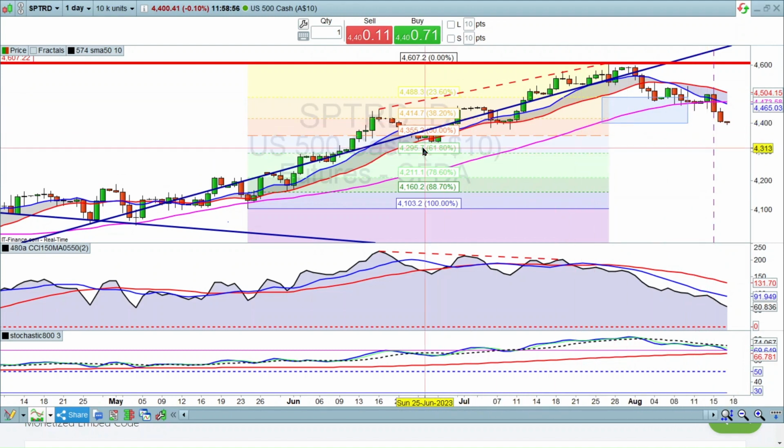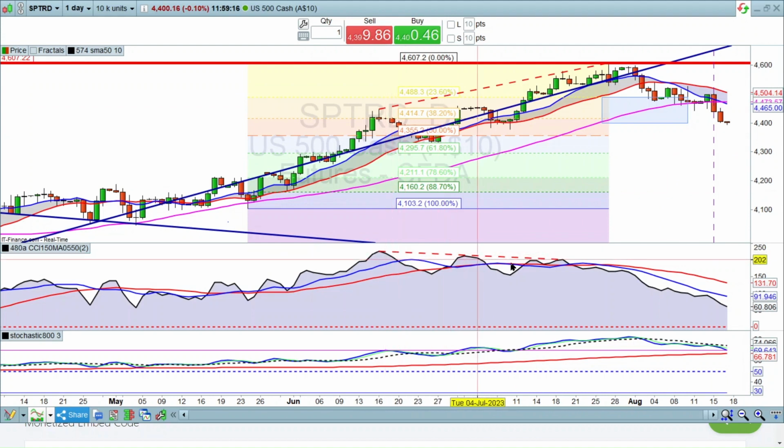Now if it breaks below the 61%, that's always a key area. That's something we need to look out for. If it drops below that, we're going to see a much bigger decline. You'll notice on the CCI it's still falling. Likewise on the Stochastic it's also falling off and still declining, so still pretty weak, and we're probably going to see further declines on the daily at the very least.